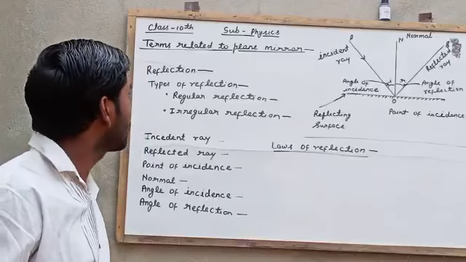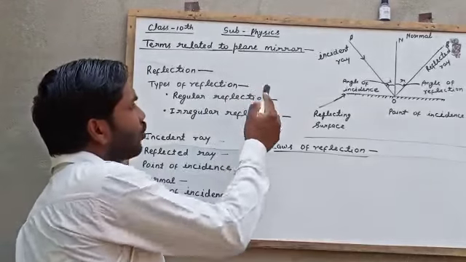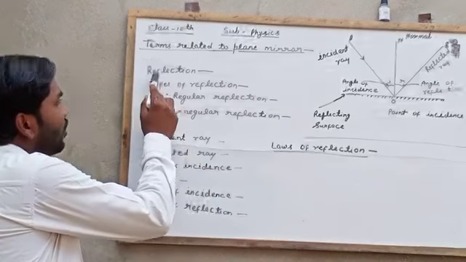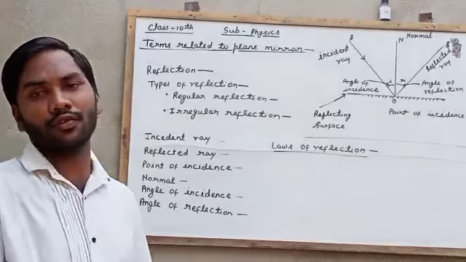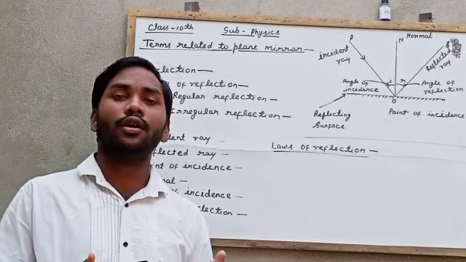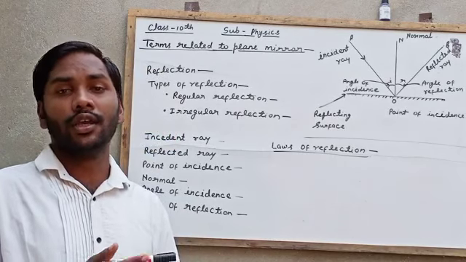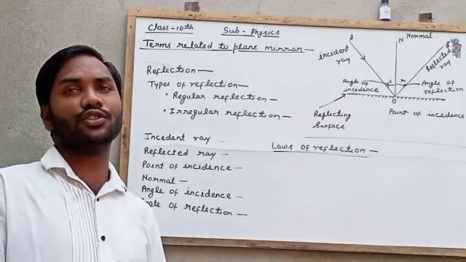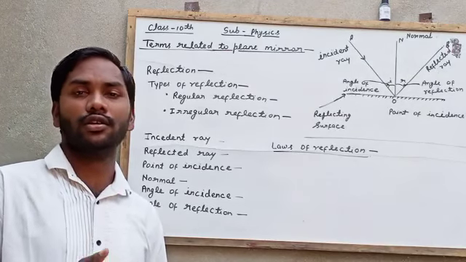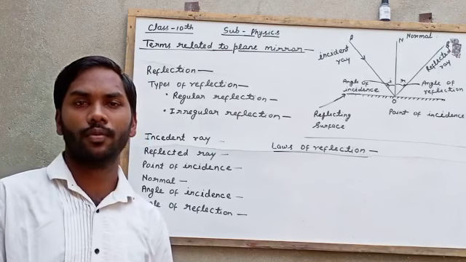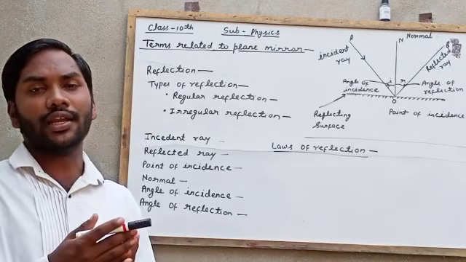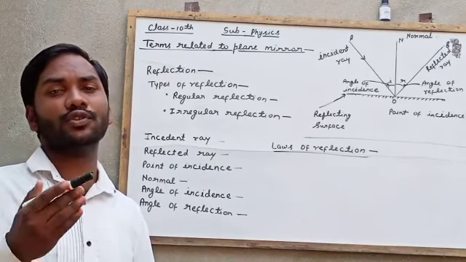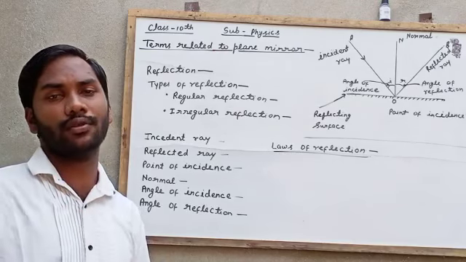Today we are going to discuss some terms related to plane mirrors. First of all, we will discuss reflection. What is reflection? The bouncing of light in the same medium after striking a plane and smooth surface is called reflection of light.